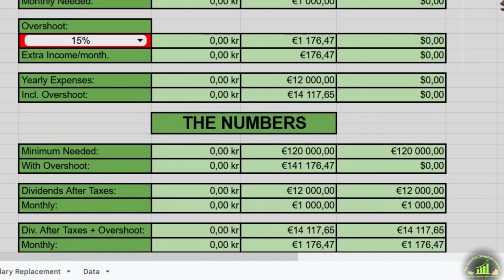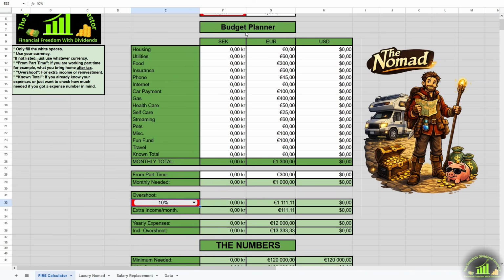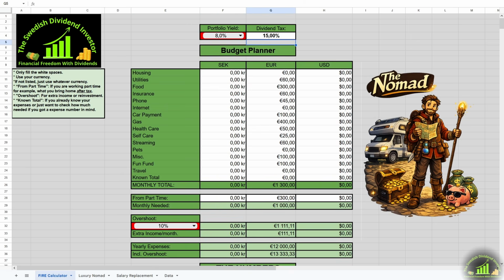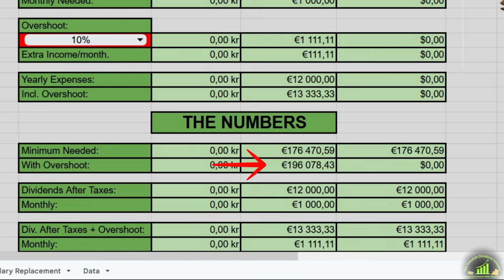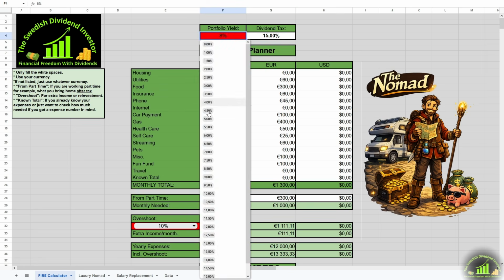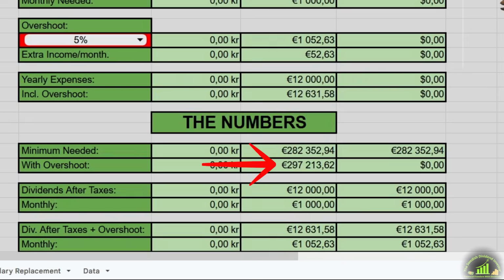141,176 euros with a 10% yield, with an 8% yield and 15% tax, 196,078 euros, and from the first example, 297,213 euros with a 5% yield and 15% tax.